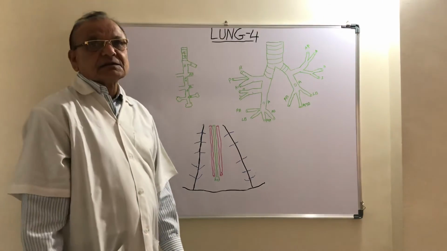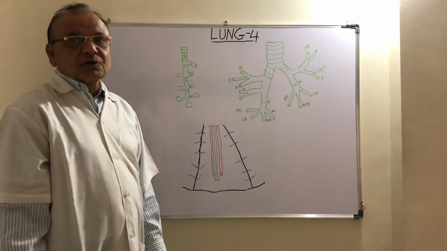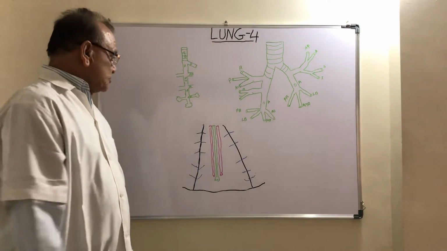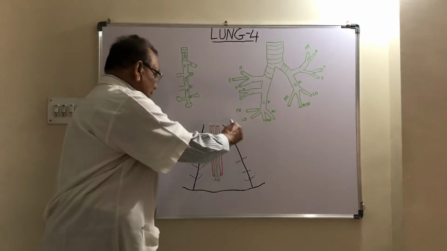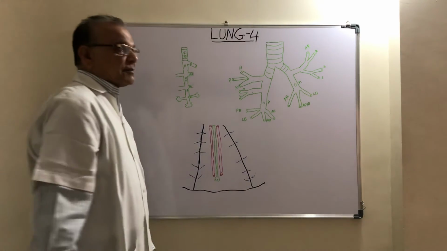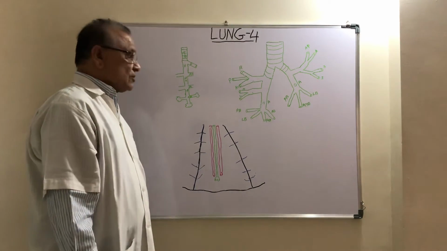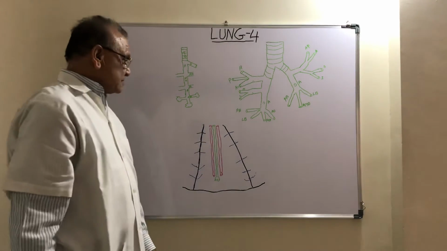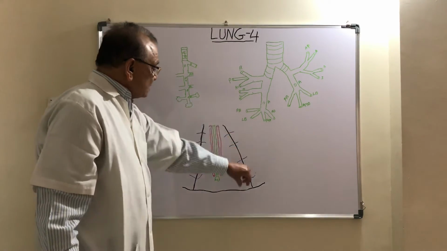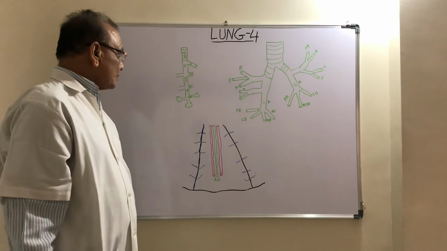But some diseases like tuberculosis and cancer spread from one bronchopulmonary segment to the other by perforating the intersegmental septum.